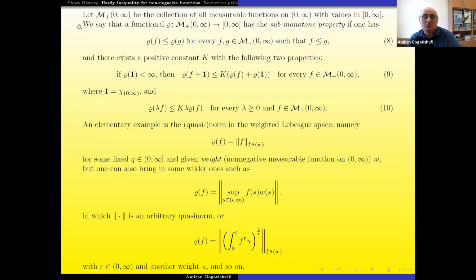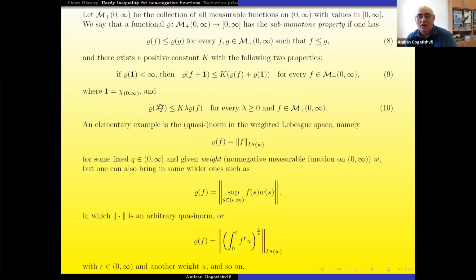Okay, we have M plus, the standard collection of all measurable functions defined on 0 to infinity, for positive functions, and we have some sub-monotone property. What is this? We have the following monotonicity property, and for constant one, we have not subadditive, but subadditive with a constant, because there is some operator that does not satisfy it otherwise, but if you add some constant, you have the additive condition.